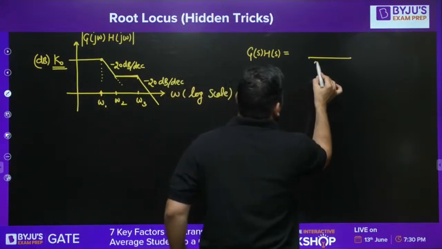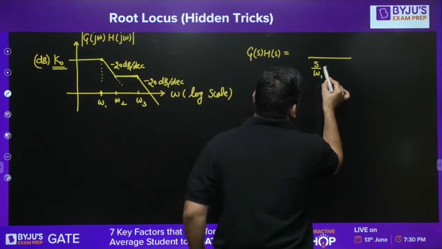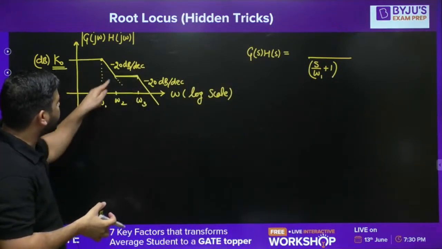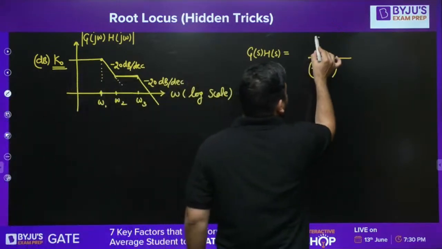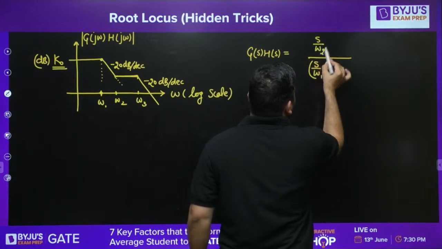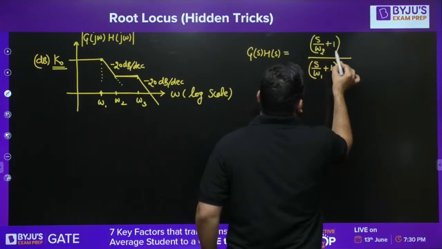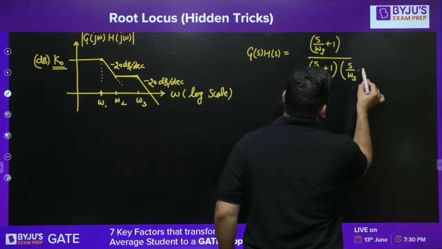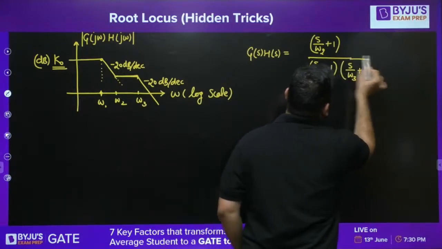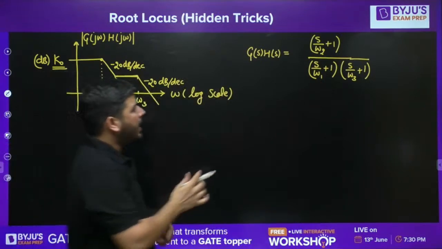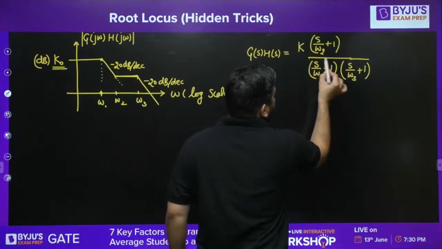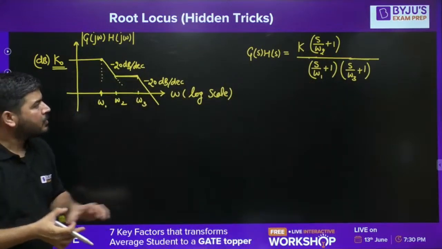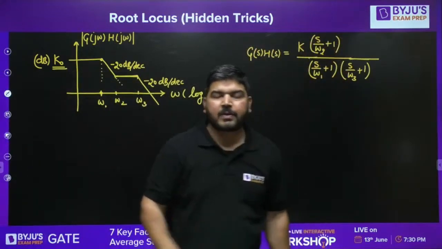At omega 1, s by omega 1 plus 1 has to be in the denominator. This has to be in the numerator, s by omega 2 plus 1, because at this point the slope is increasing. And again at this point it has to be s by omega 3 plus 1 in the denominator. I hope it is clear. So this will be the transfer function. And obviously there must be some constant K. We have to calculate this K. How to calculate, I will tell you. So this is the transfer function of the system.